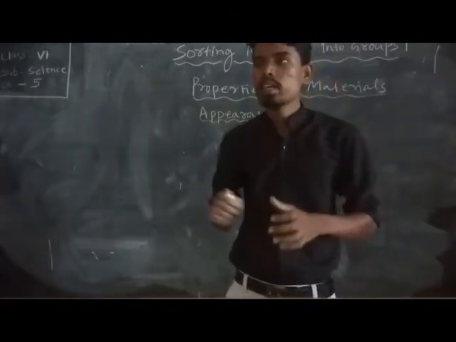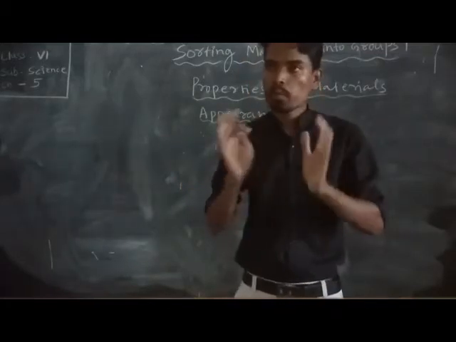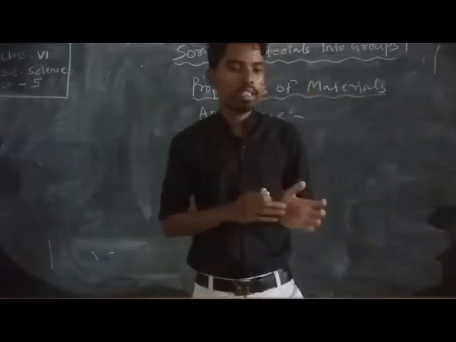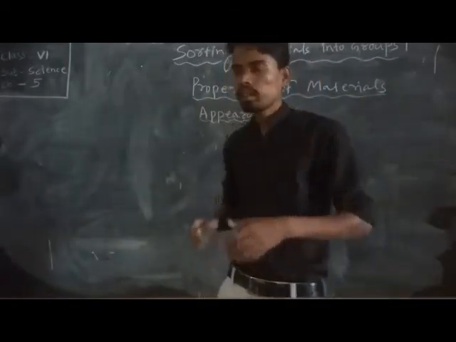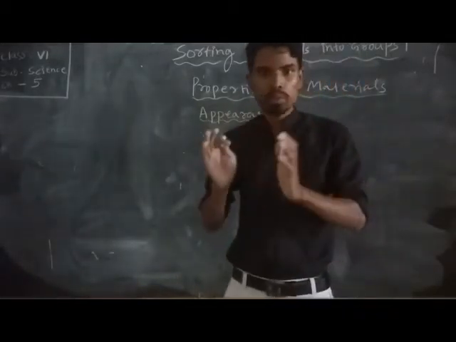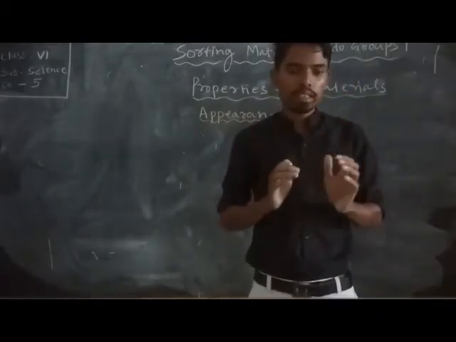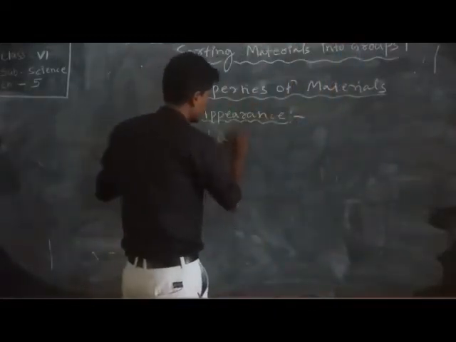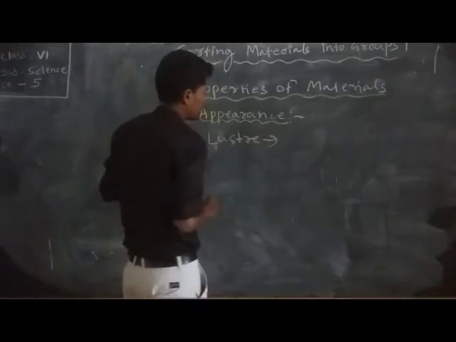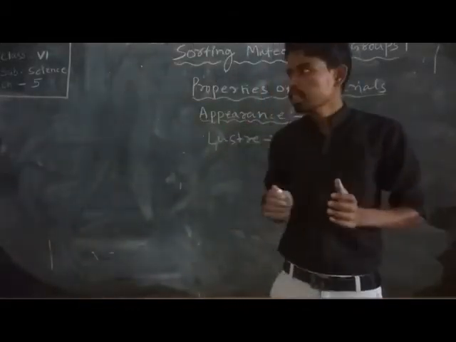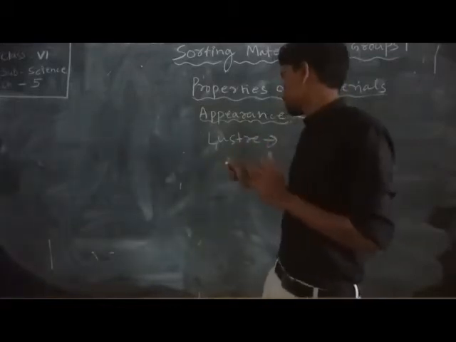The property of shining is known as luster. That shining ability is called luster.